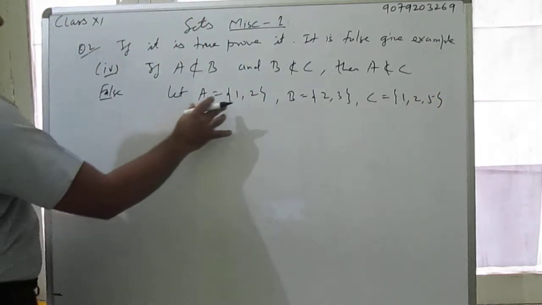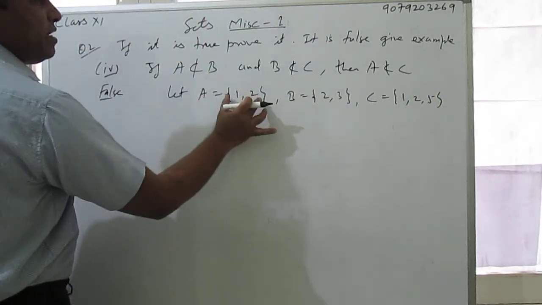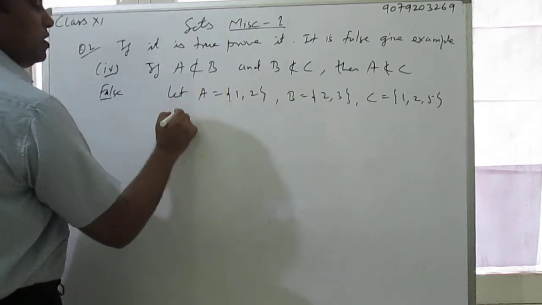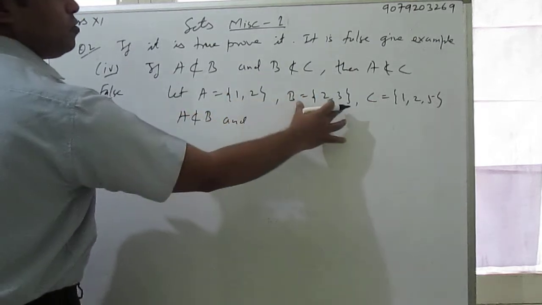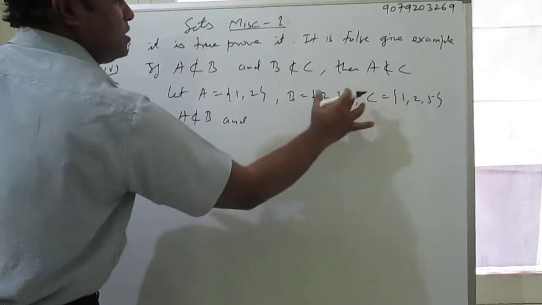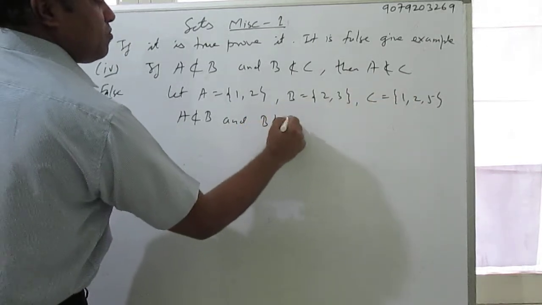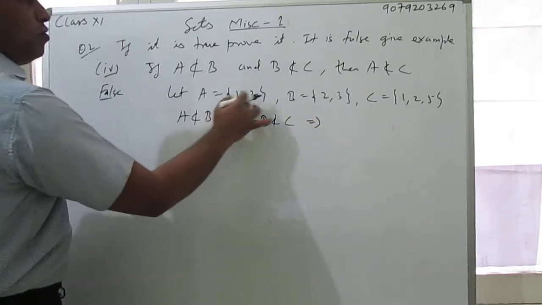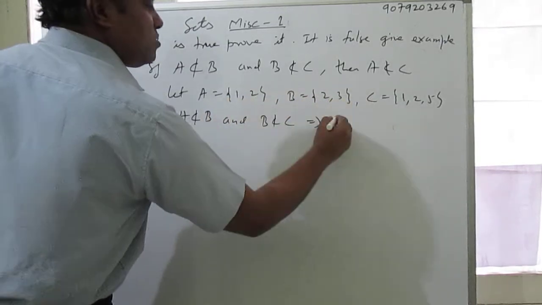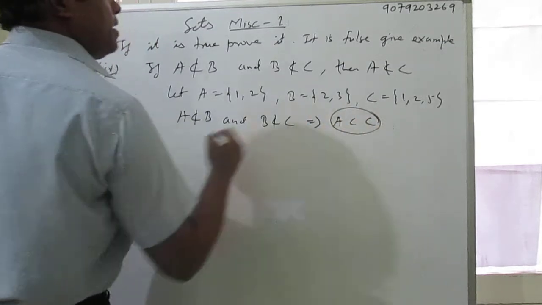Now see here, A is not a subset of B. By seeing this, we can say that all elements of A are not in this, so A is not a subset of B. And here also B is not a subset of C, because 3 is not in C. But you can see that A is {1, 2}, so we prove A is a subset of C. So this was the statement.